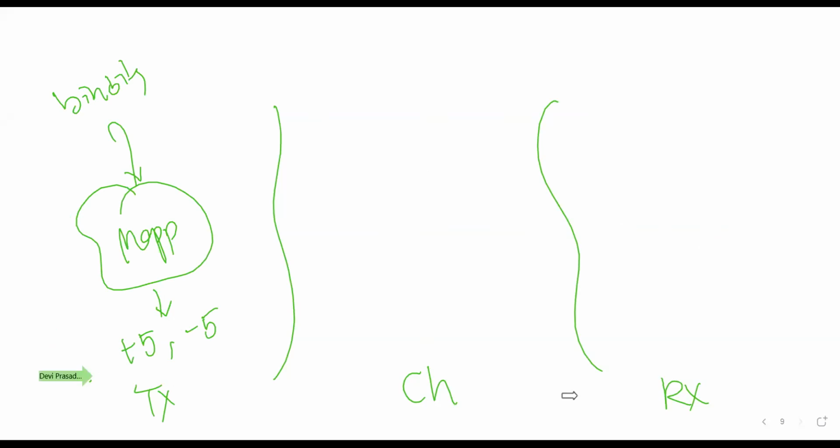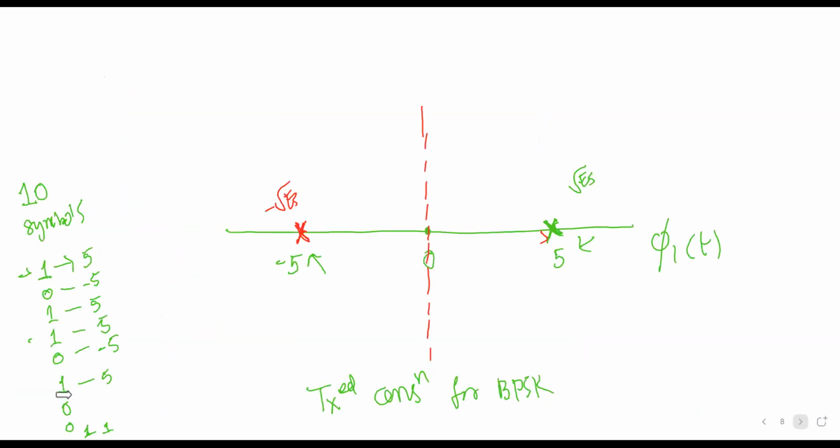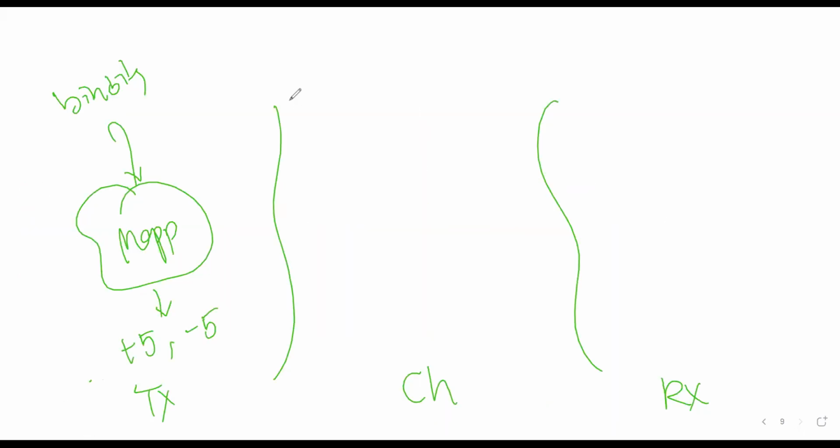Now, if you plot the figure after the channel, or at the input of the receiver, how will it be? This plot at the transmitter is like this. Phi 1 of t is a sinusoidal signal, but we represent it in a straight line. Why should we do that? I am concerned about the amplitude part only. I don't bother about the sinusoidal nature. That is fixed. Phi 1 of t carrier is fixed.